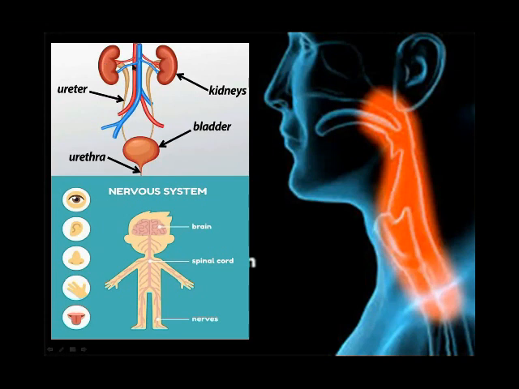The kidneys make the urine, and with the help of the ureter the urine is collected, and through the urethra the excess water is removed in the form of urine. Okay, students, this is the urinary system, or we can say the excretory system.